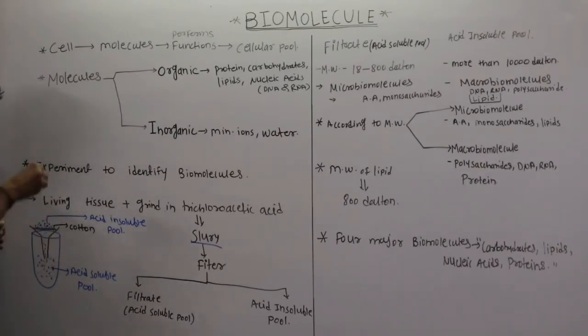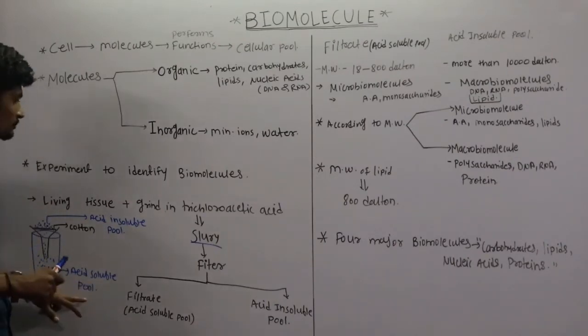The molecules which get filtered through this cotton are called the acid soluble pool. Why acid soluble pool?